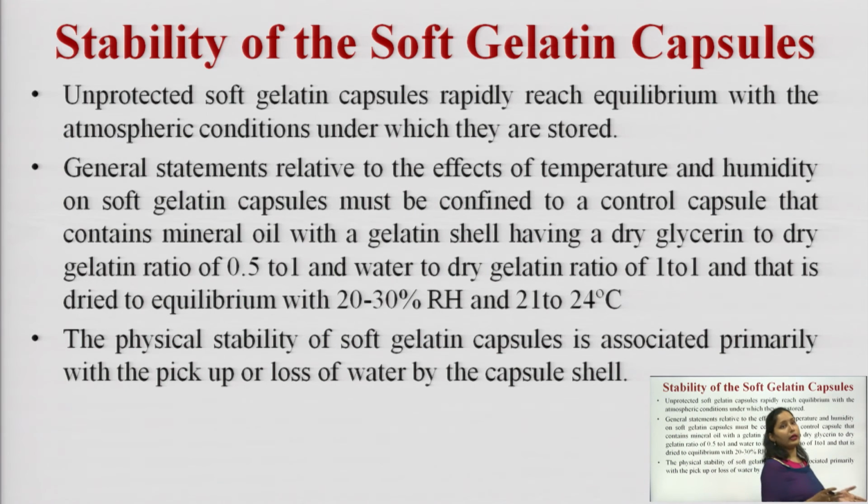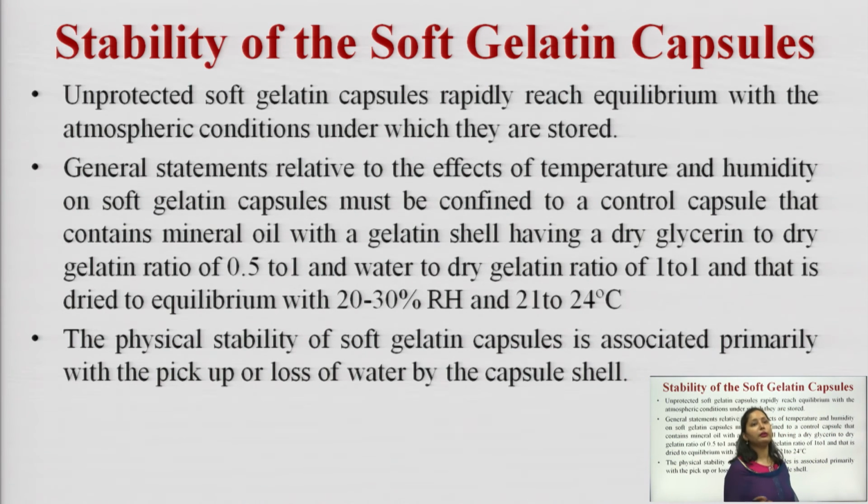General statements relative to the effect of temperature and humidity on soft gelatin capsules must be confined to a control capsule that contains mineral oil with a gelatin shell having a dry glycerin to dry gelatin ratio of 0.5 to 1 and a water to dry gelatin ratio of 1 to 1, and that is dried to equilibrium with 20 to 30% relative humidity and 21 to 24 degrees centigrade.